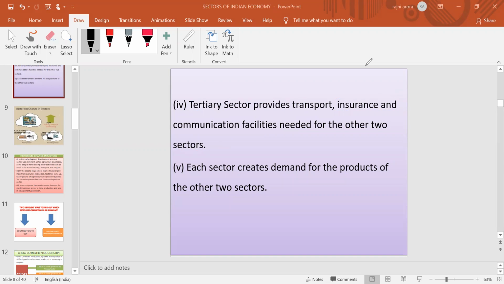Now the question arises, how does the tertiary sector depend upon primary and secondary? Whichever services are provided by the tertiary sector are also demanded by the primary and the secondary. If they do not demand them, no doubt the tertiary sector cannot come into existence. So the tertiary sector provides different kinds of services to both sectors, and every sector just creates demand for each other.